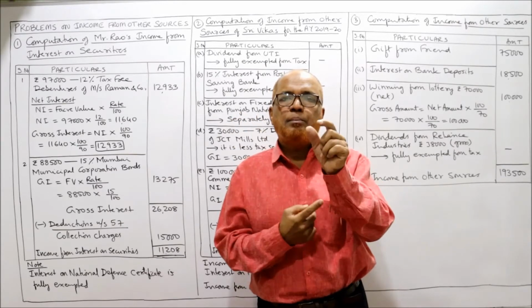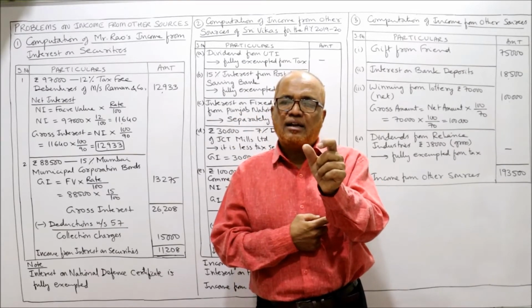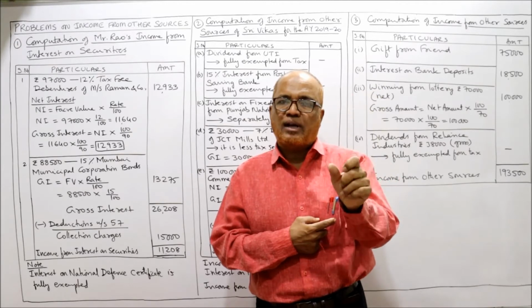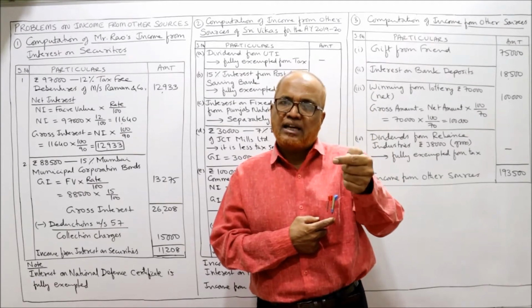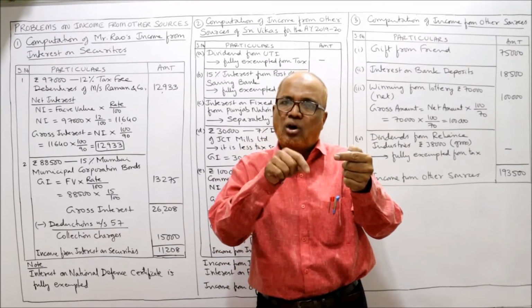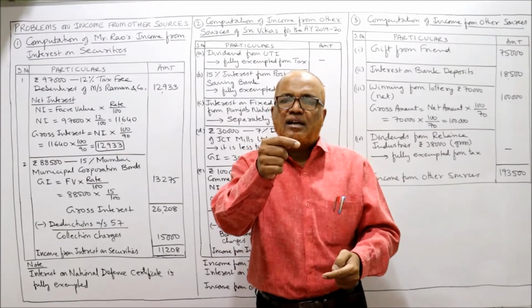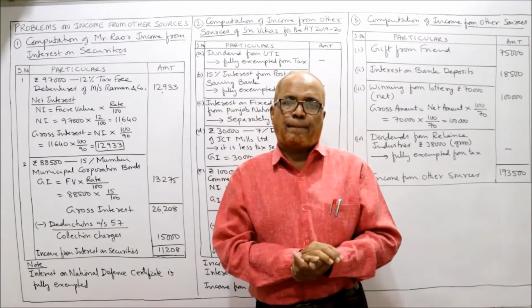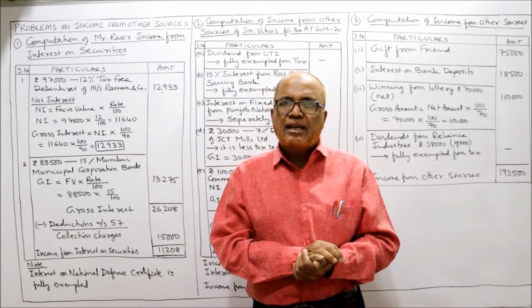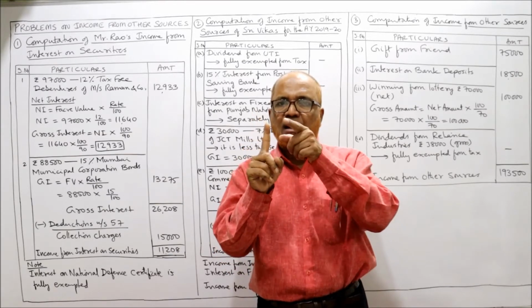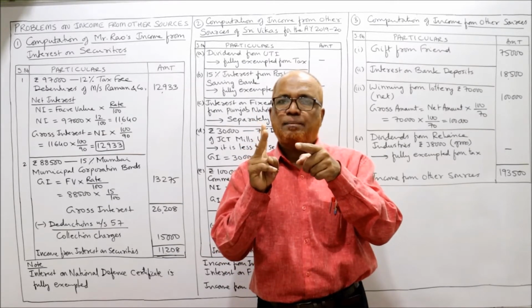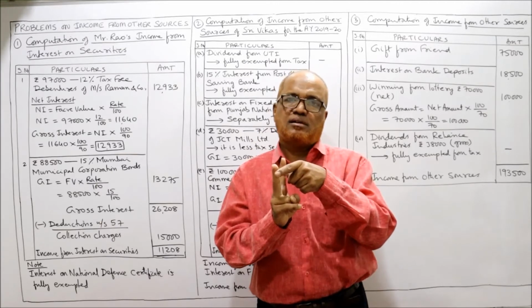The first step, net interest. Net interest is equal to face value into rate by 100. After getting the net interest, find out the gross interest: net interest into 100 by 90. So first step, calculate the net interest. Second step, calculate the gross interest.